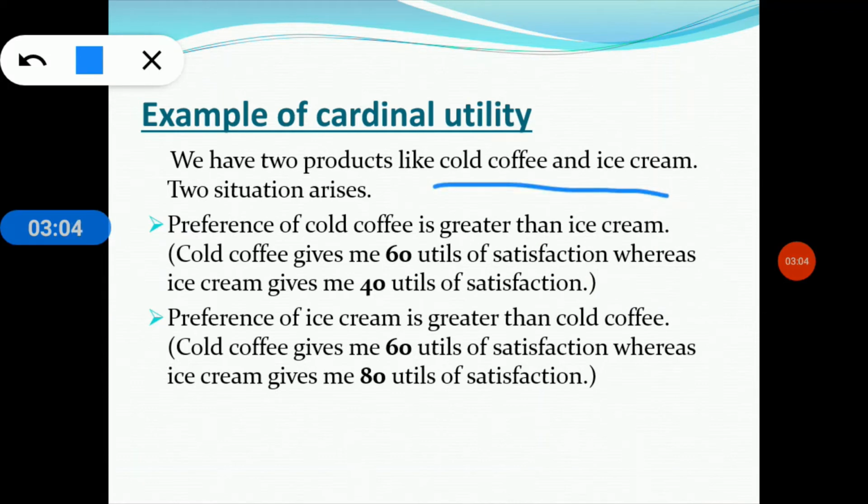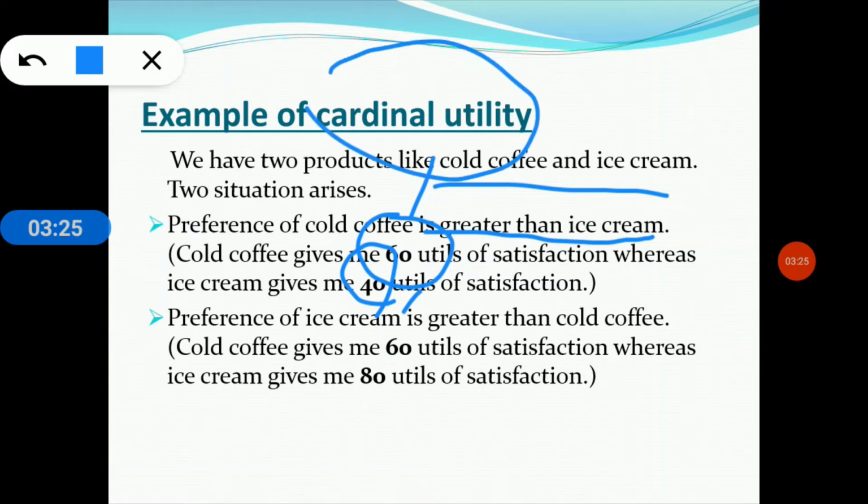In the first situation, the preference for cold coffee is greater than for ice cream, because cold coffee gives me 60 utils of satisfaction compared to ice cream, which gives me 40 utils of satisfaction. So 60 is greater than 40, and that's why my first preference is cold coffee according to the cardinal utility approach. And what do you mean by utils? Utils refers to units of utility.